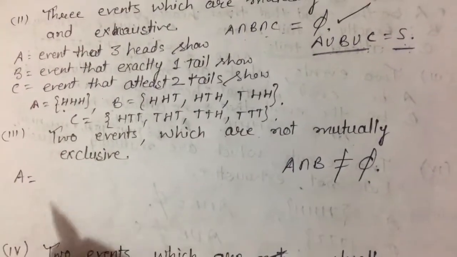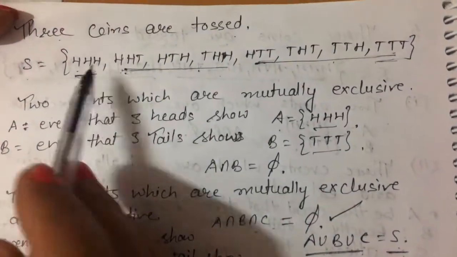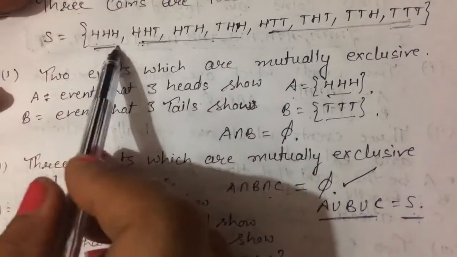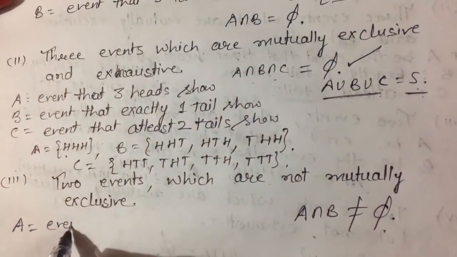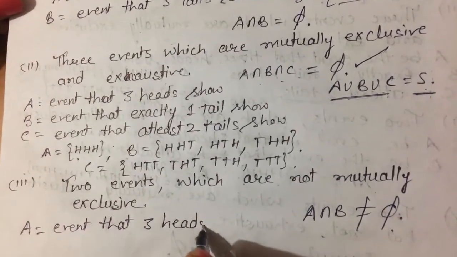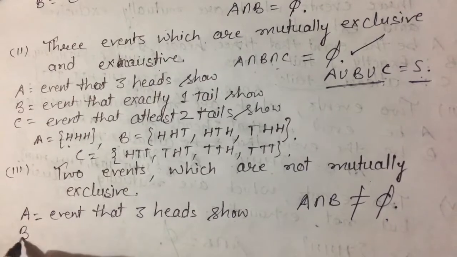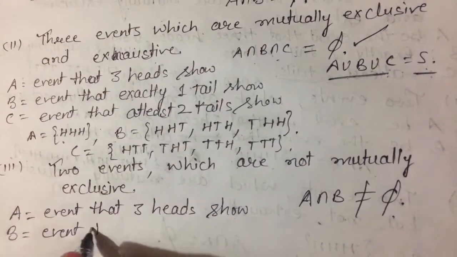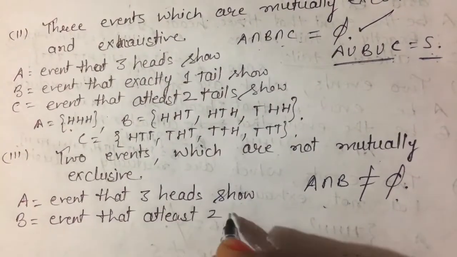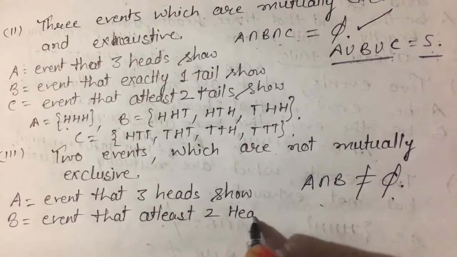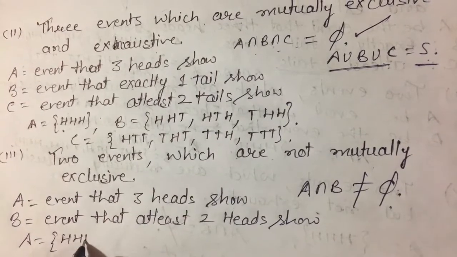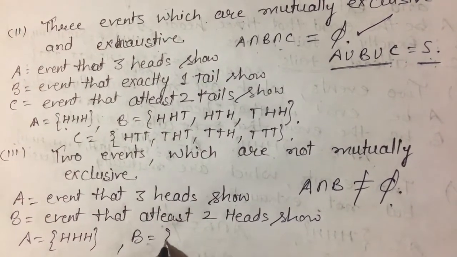So I am taking, let A be the event in which HHH, and I can take B be the event at least 2 heads, in which HHH will also come. So A be the event that 3 heads show, and B be the event that at least 2 heads. So what is A event here? A event in which 3 heads, so triple H, and B be the event then at least 2 heads.